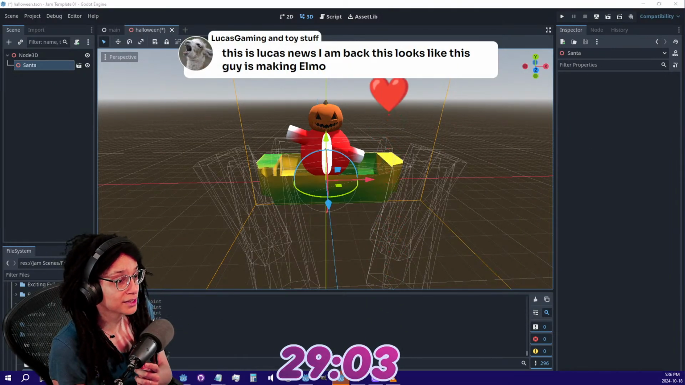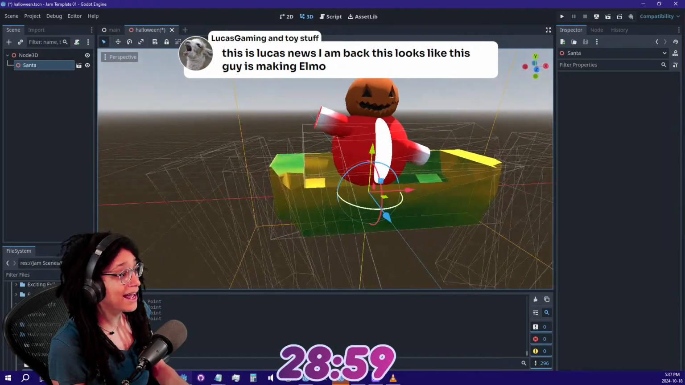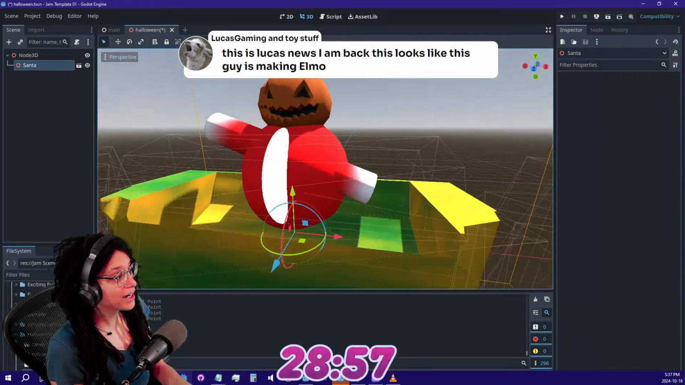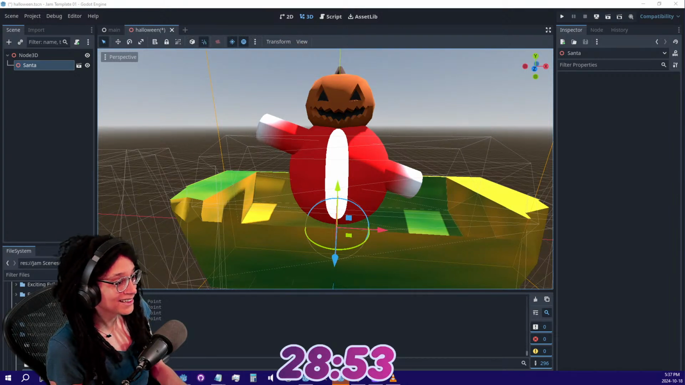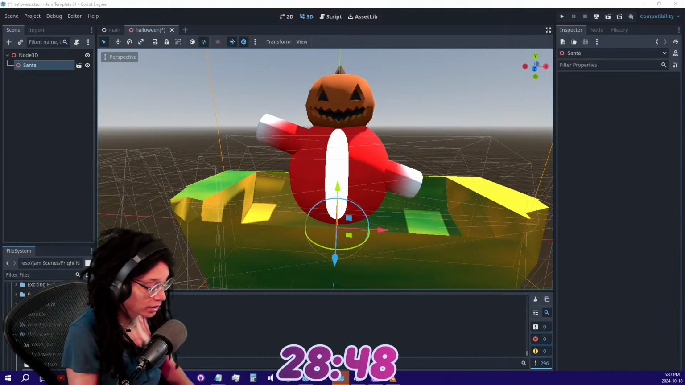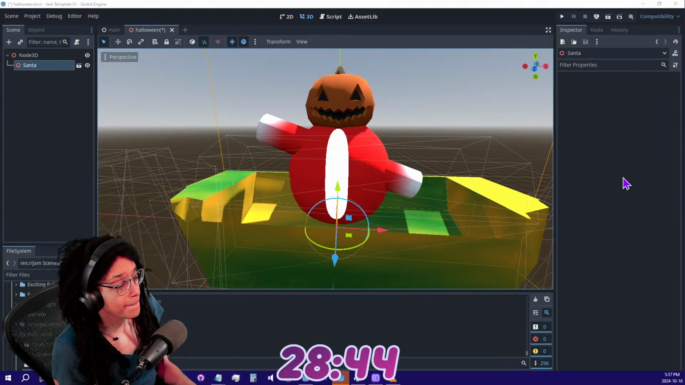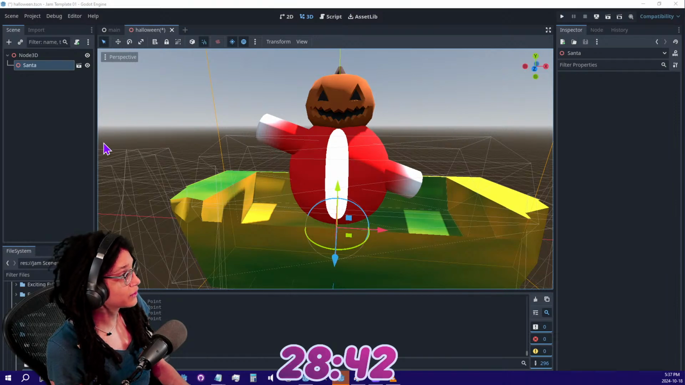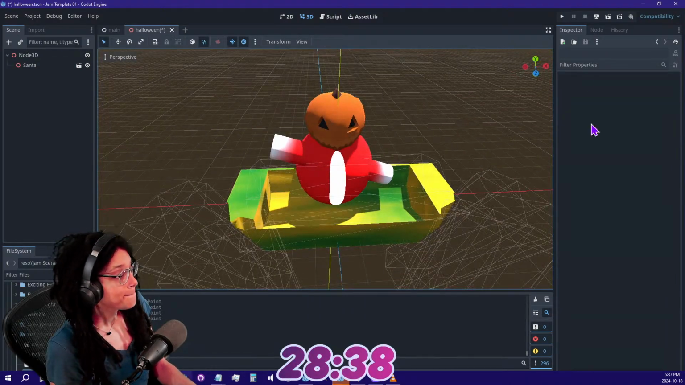Hey, what's up, Lucas? Good to see you. This looks like this guy's making Elmo. Looks like Elmo. All right. Very cool. All right. Whatever. Sure, why not? Have you ever seen Elmo with a pumpkin head?